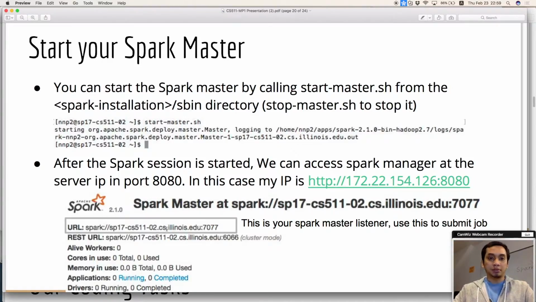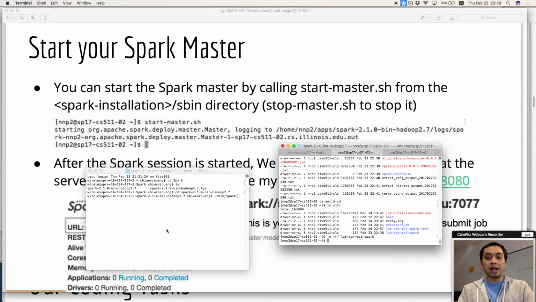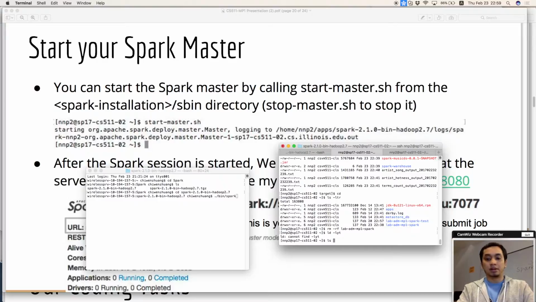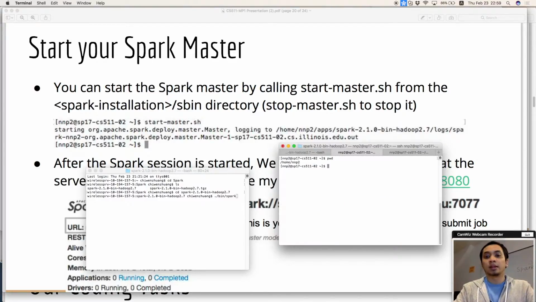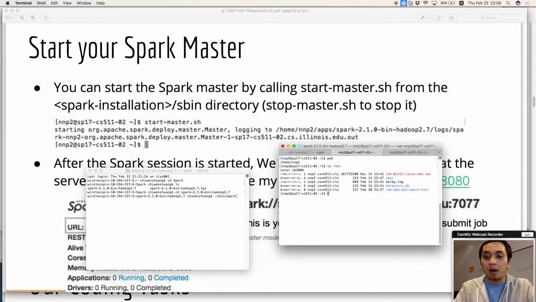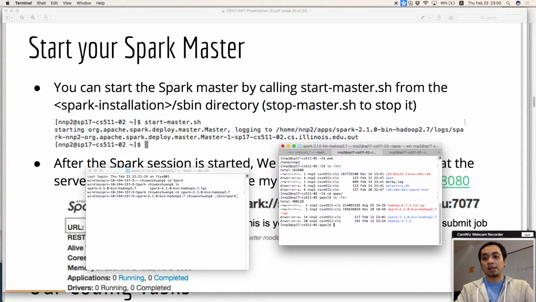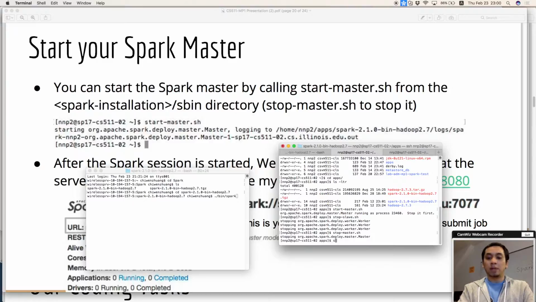And to start Spark, we can go directly to the VM here, and we already put all the applications in the apps directory. Okay, this is the Spark installation and Hadoop installation. We started using start-master.sh. Remember that we already put it in our path environment variable, so we can call start-master.sh.